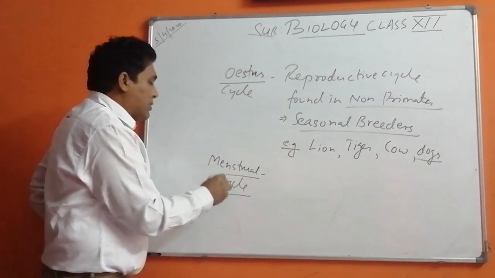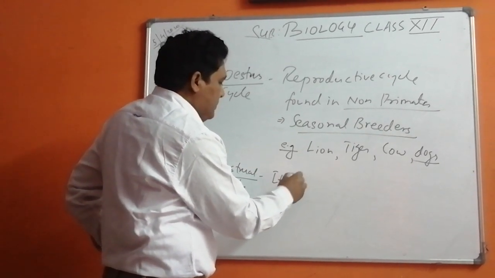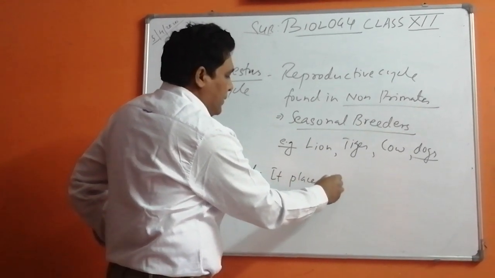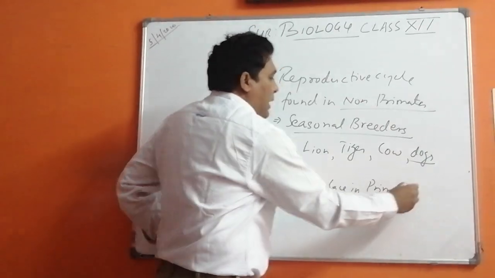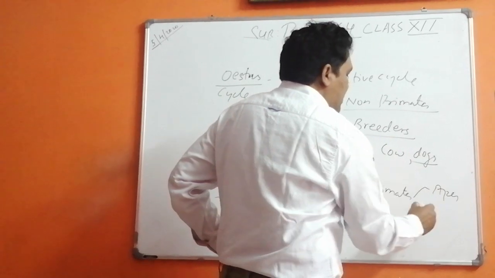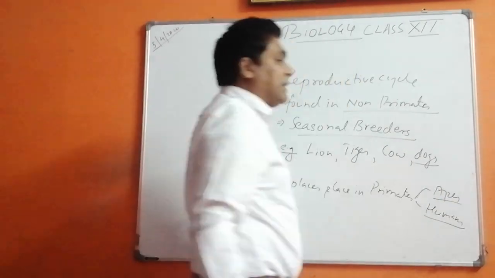Now the menstrual cycle takes place in primates. Primates means apes also, and humans.